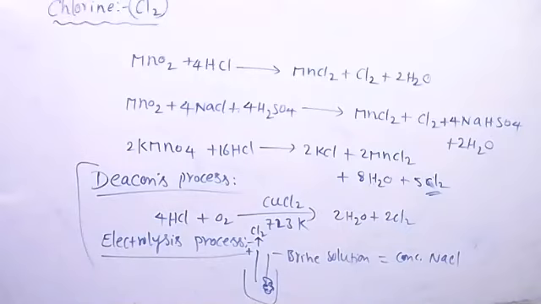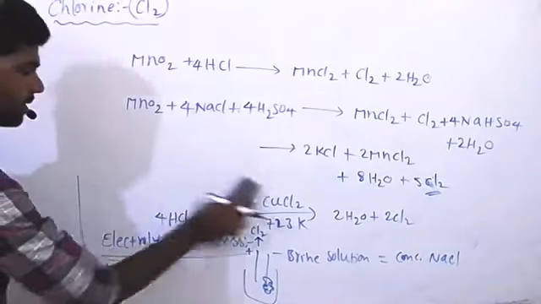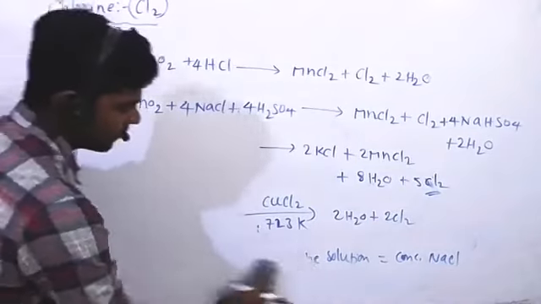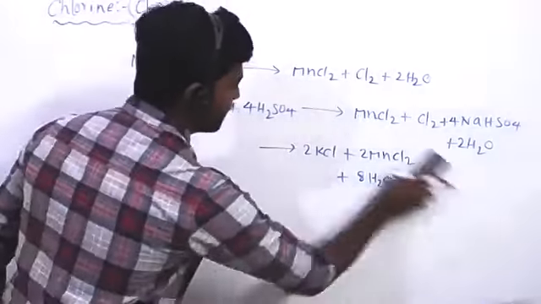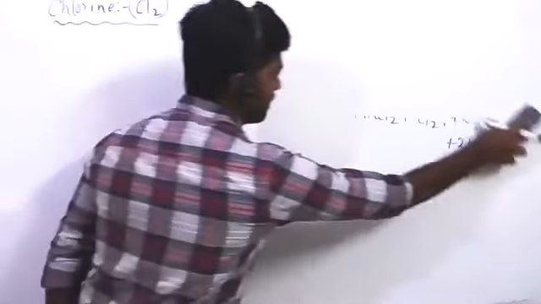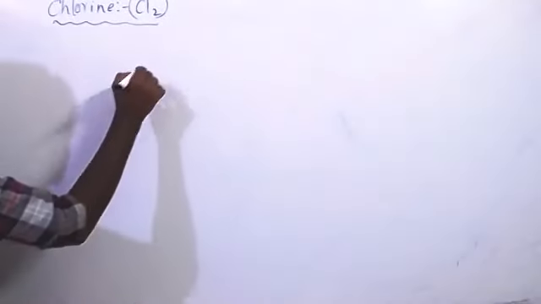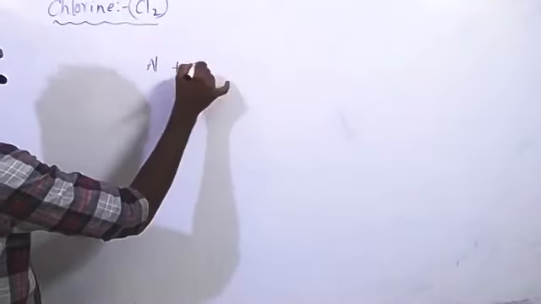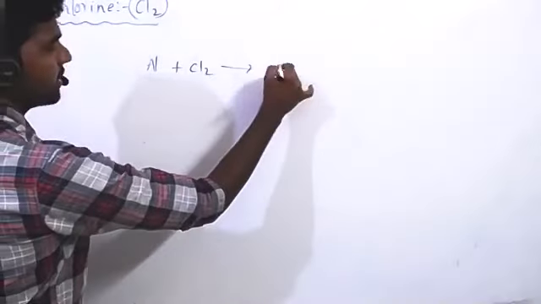Next, reactions of chlorine. Chlorine easily reacts with metals and non-metals, and it forms its respective chlorides. Example, reaction of aluminium with chlorine forms AlCl3.